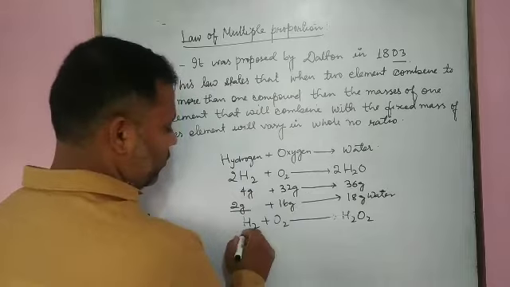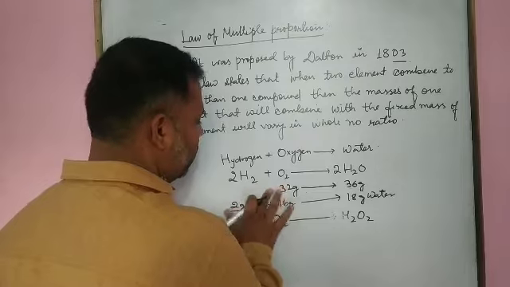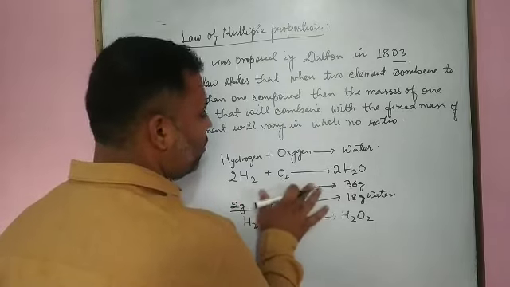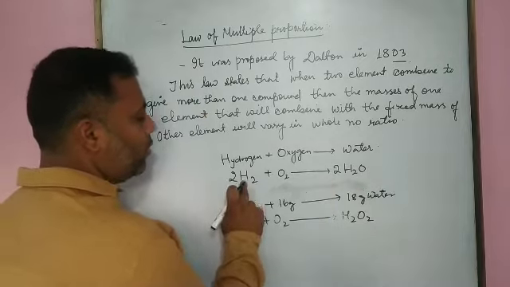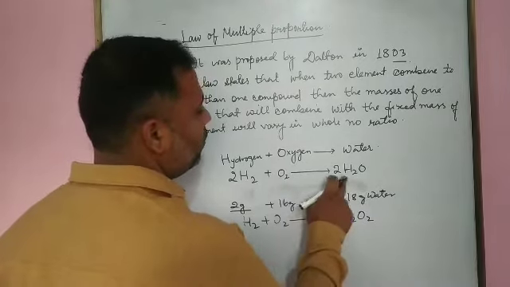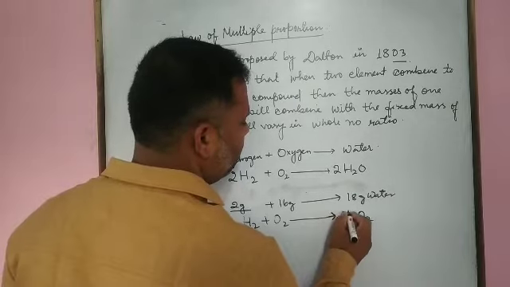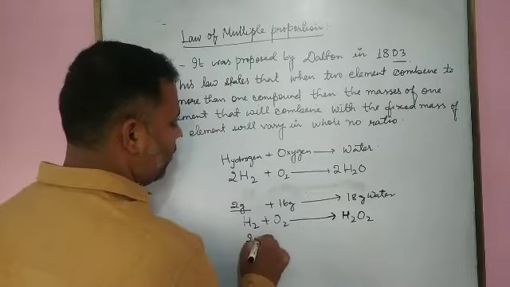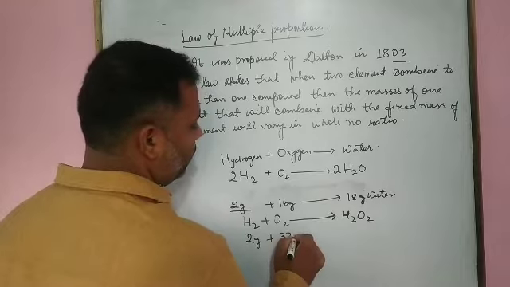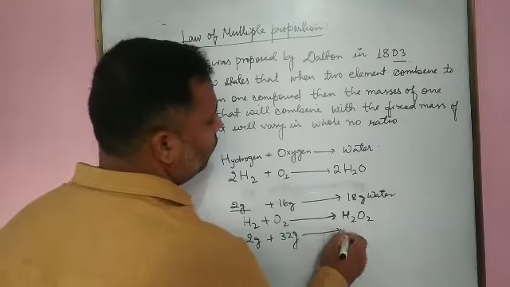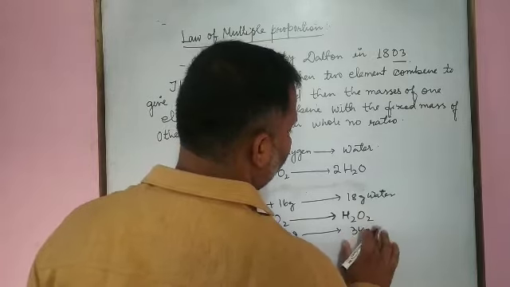The next, what we see here, it is the same: when 2 gram of hydrogen reacts with 16 gram of oxygen to give 18 gram of water. In the next, when 2 gram of hydrogen reacts with 32 gram of oxygen, it gives 34 gram of hydrogen peroxide.